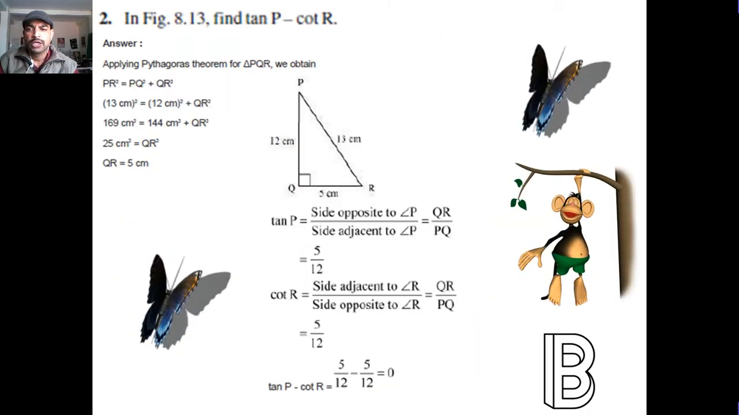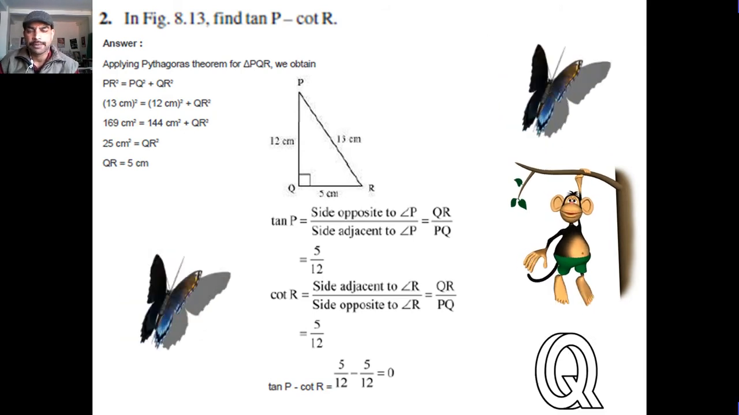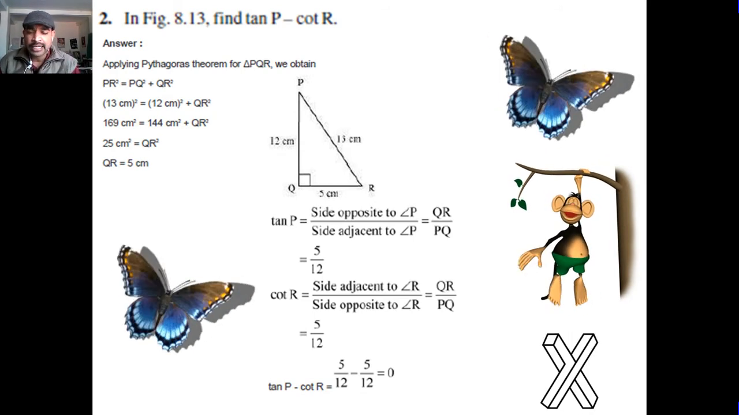Now students, next question in figure 8.13, find tan P minus cot R. Now let us talk about tan P and cot R.